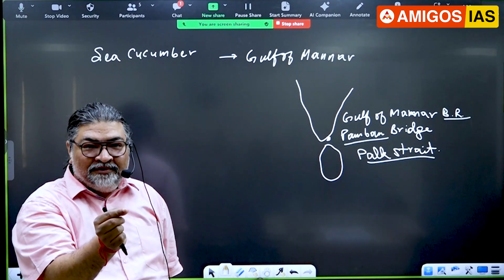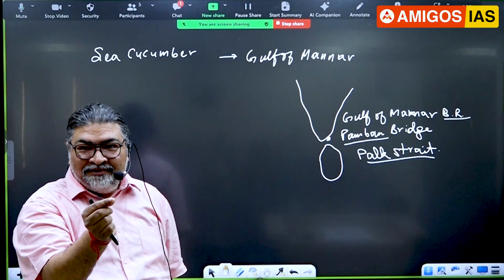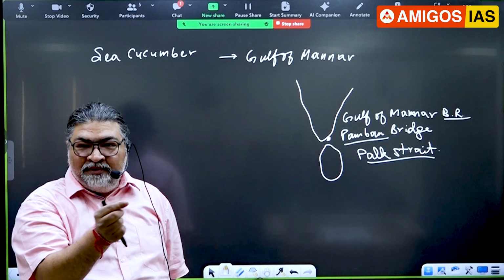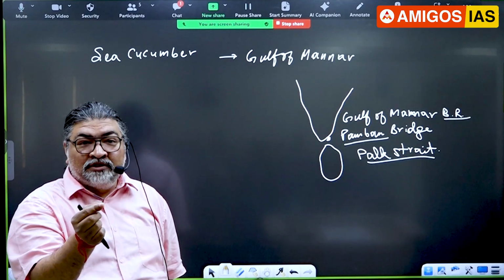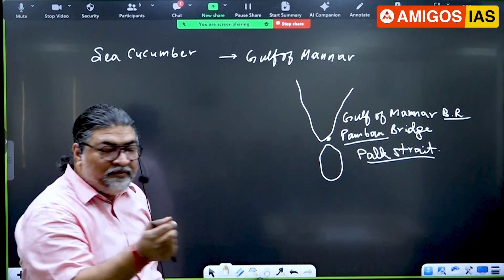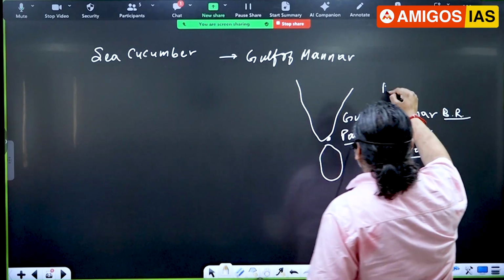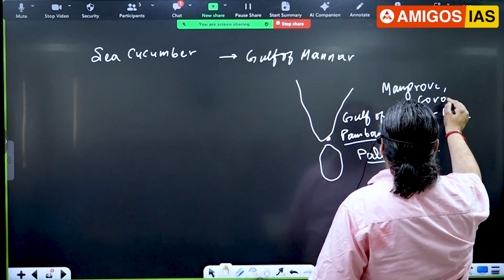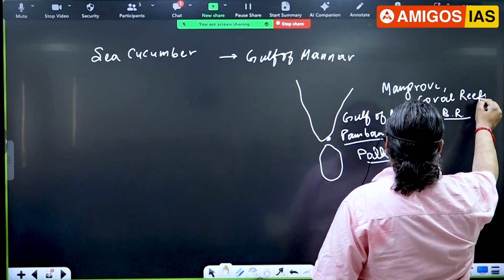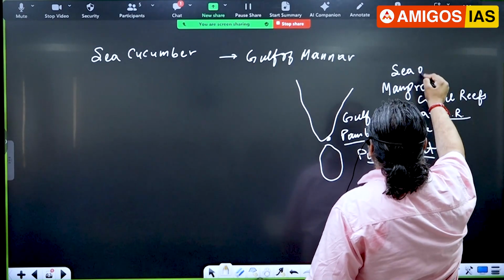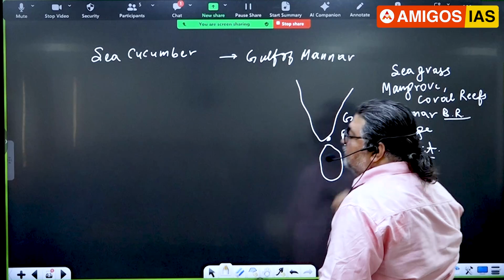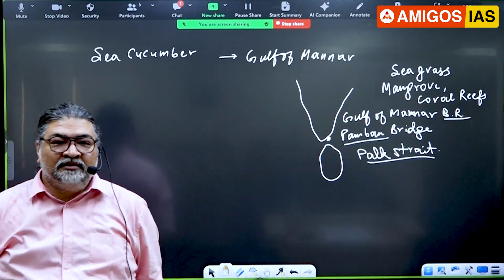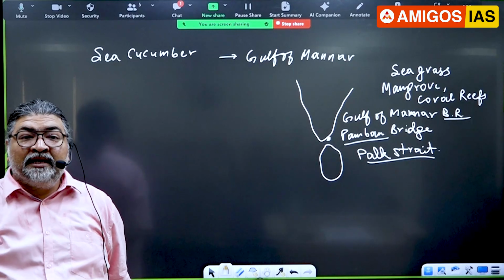Coral reef. We have coral reefs here. What we generally call that bridge, Ram Setu, these are basically coral reefs made of corals. Another thing, mangroves. In this area we have a mangrove forest. Then we have coral reefs. I'll give you one more thing here, very, very important one: seagrass, which is found in the water there. And all these are important marine ecosystems.